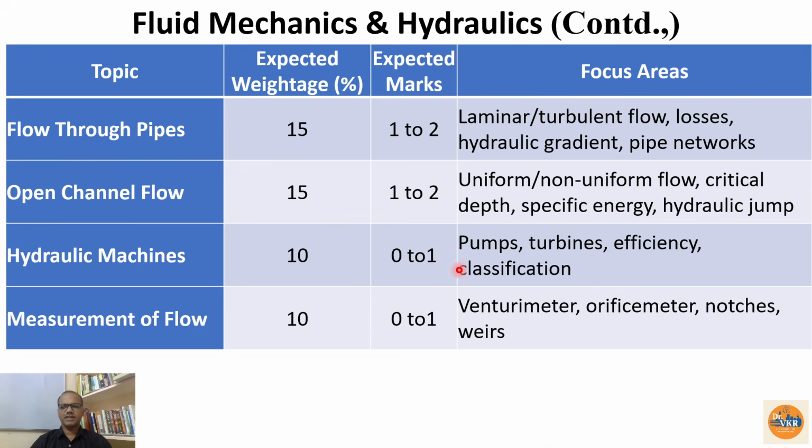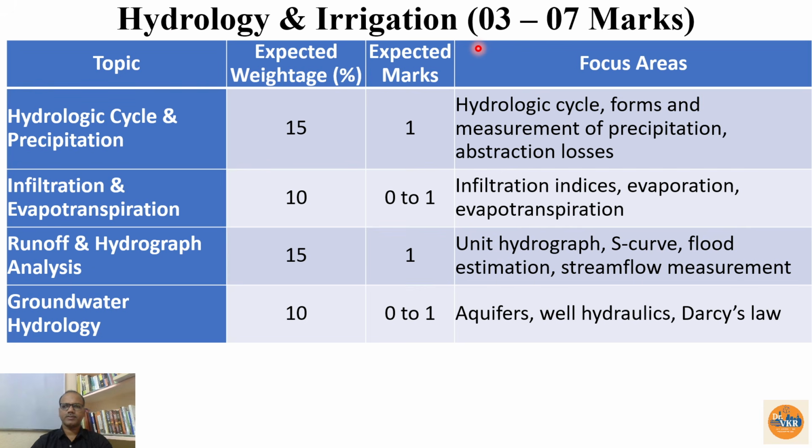Then hydraulic machines, we have pumps, turbines, efficiency and their classification. For classification of the pumps, especially we need to see the application point of view, and sometimes we may expect a 2 mark or 1 mark numerical question related to efficiencies. And measurement of flow: venturi meter, orifice meter, notches, that is the various types of notches and weirs also. We can expect one question, or sometimes maybe not. This is for the subject of fluid mechanics and hydraulics.